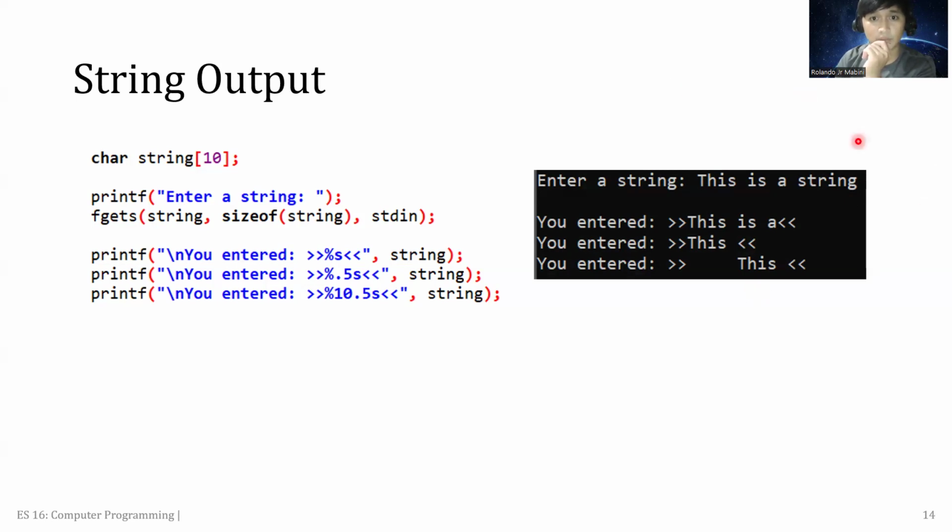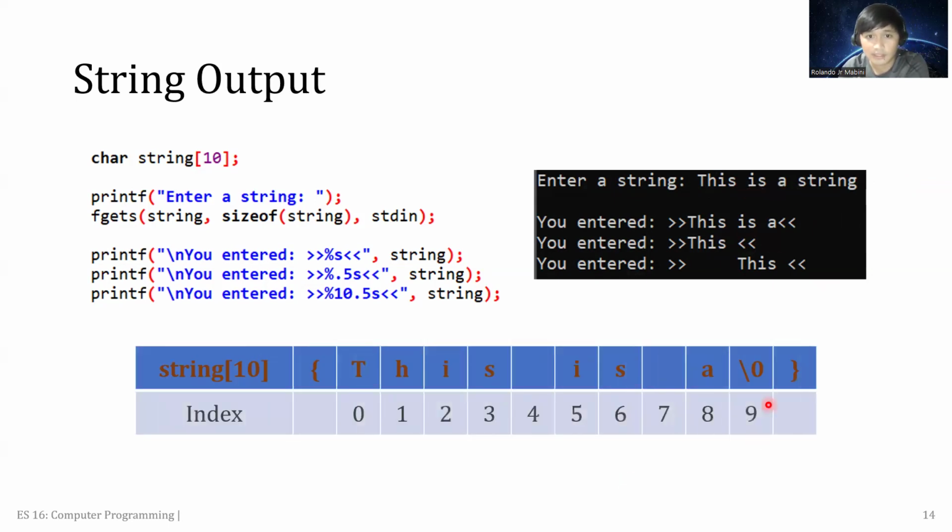Kung iyan ang i-input nga value, this is a string, mao ni ang mugawas. This is the reason behind is that we have set the character size as 10. So again, 2, 4, 6, 8. So diri ra siya taman sa "this is" and then space, because the 10th character is the null terminator. So di ari gid tama ang iyang i-read. Mao ni sa first nga print, this one, %s is the 10th character.